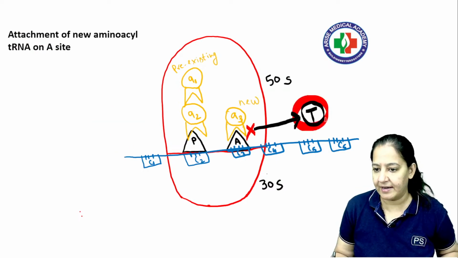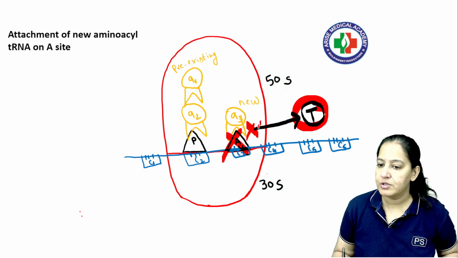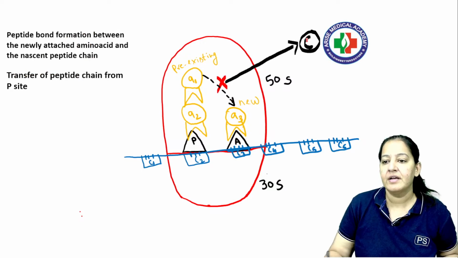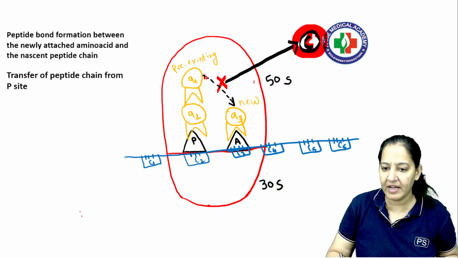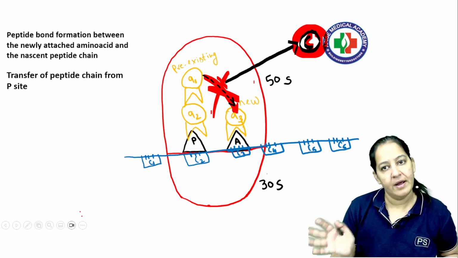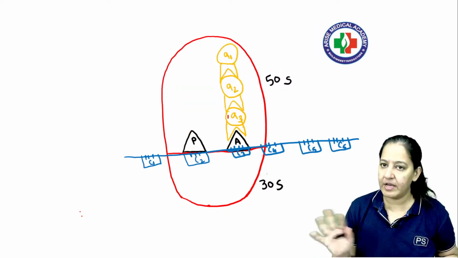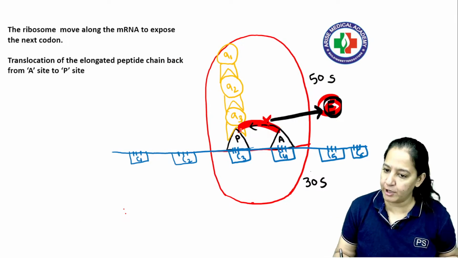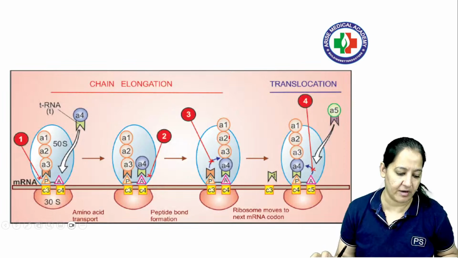The second is the tetracycline. They inhibit A window. So they inhibit step number 2, that is binding of new amino acid on A window, right? The third is chloramphenicol. Chloramphenicol inhibits the peptide bond formation between pre-existing and new, and the shift from P to A. It is blocking shift from P to A, right? And the last one, erythromycin, it is inhibiting A to P shift. That is the complete translocation by 1 codon.